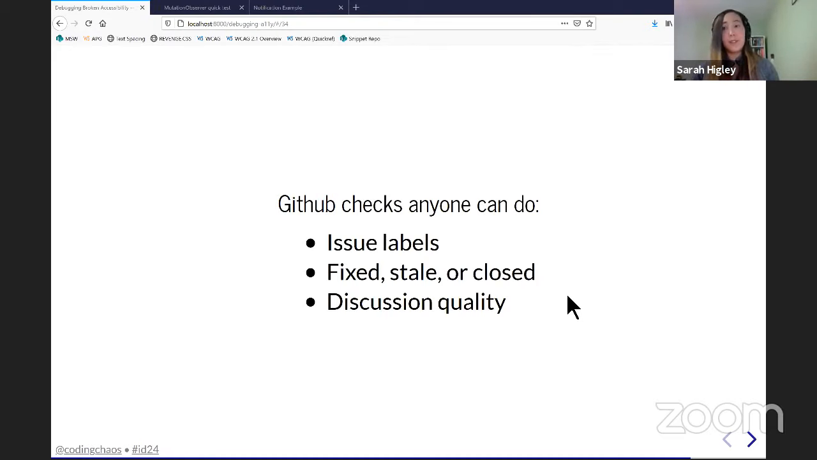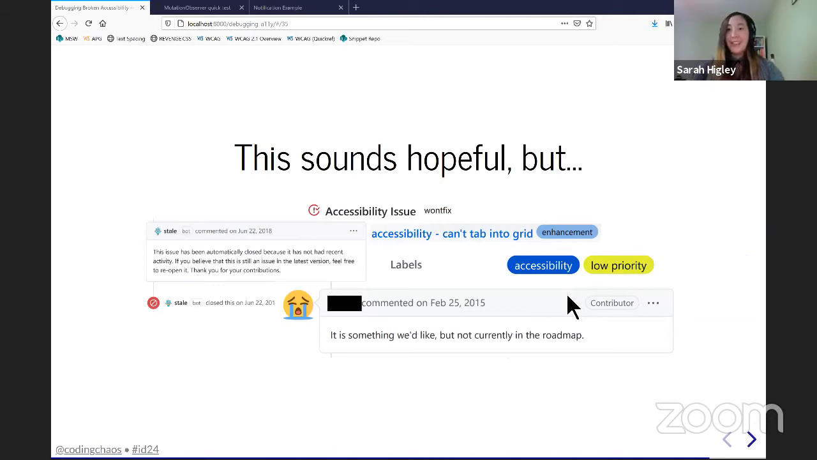And anyone can check this. You don't need any accessibility knowledge. The people you work with don't need any accessibility knowledge to do this. All they need to do is search GitHub. And I know this sounds hopeful, like, hey, this one easy trick that anyone can do to evaluate the accessibility of open source libraries before you choose them.